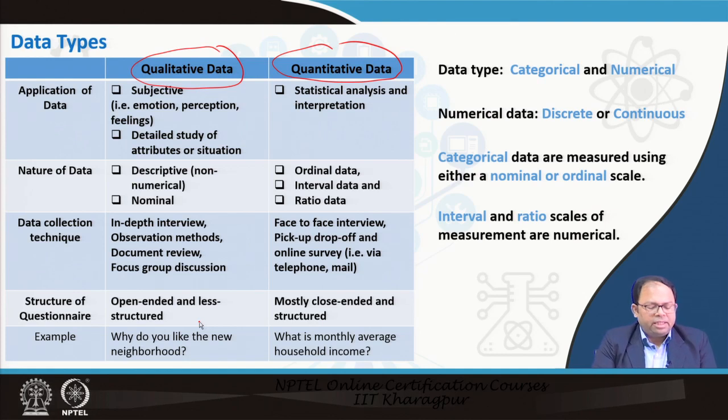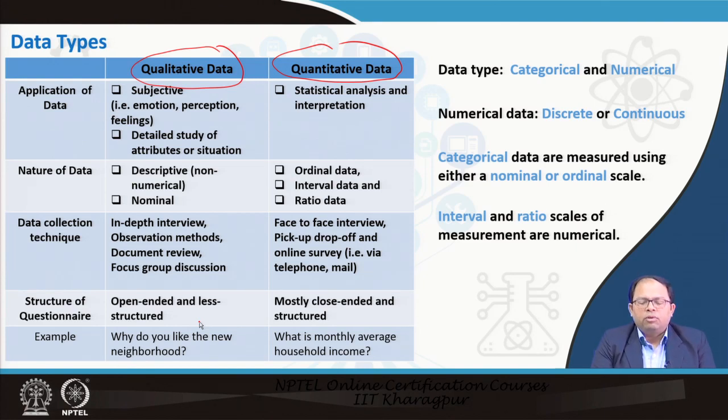So that is why it is a little bit open-ended. One example is, if I ask a person to describe why he likes the new neighborhood, he may give us many reasons why he likes it. So it could be recorded in a qualitative way. We can say that the data is qualitative in nature in this case.